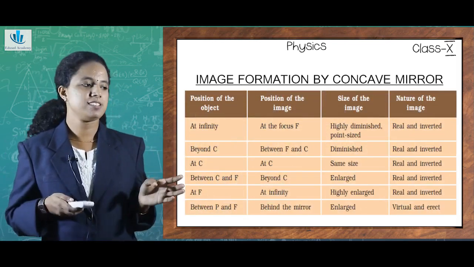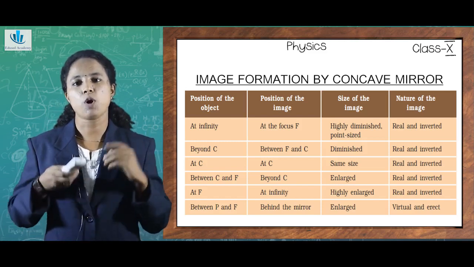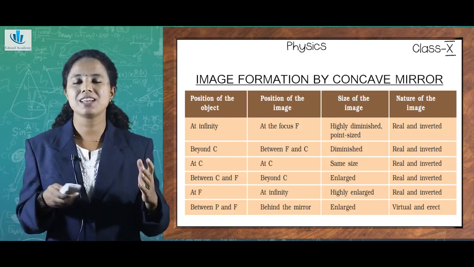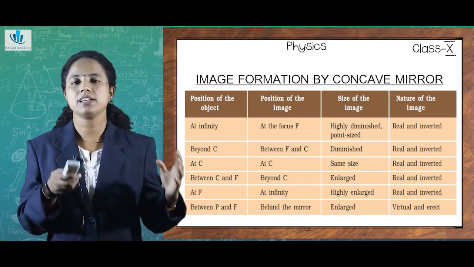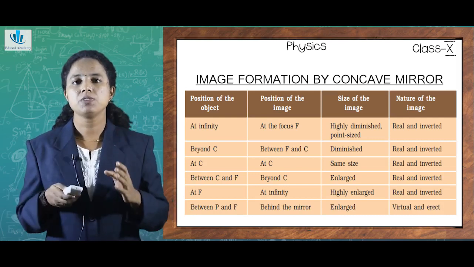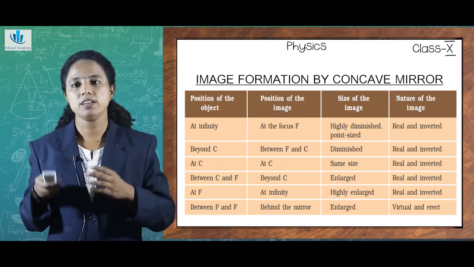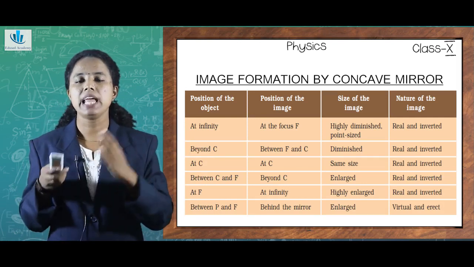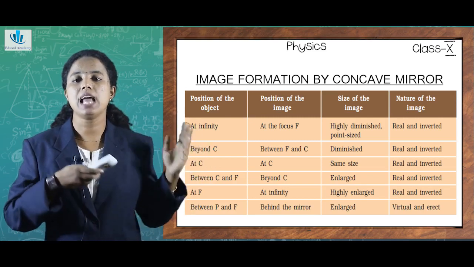This table summarizes the image formation by concave mirrors for different positions of objects. From all the ray diagrams that we have discussed so far, you could have understood how the size and nature of the images differ. From these figures and ray diagrams, only for the sixth position, when the object is kept between P and F, the nature of the image is virtual and erect.